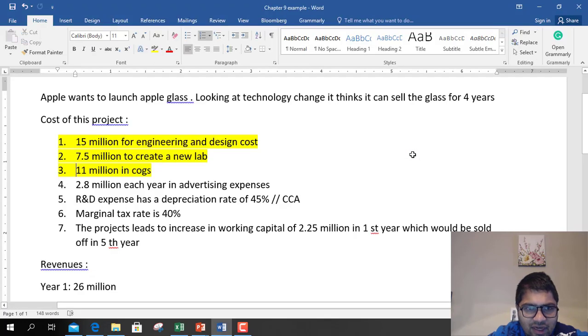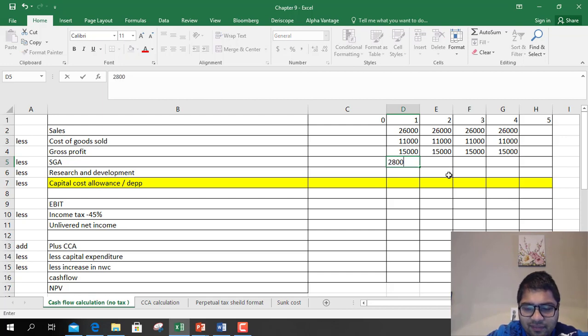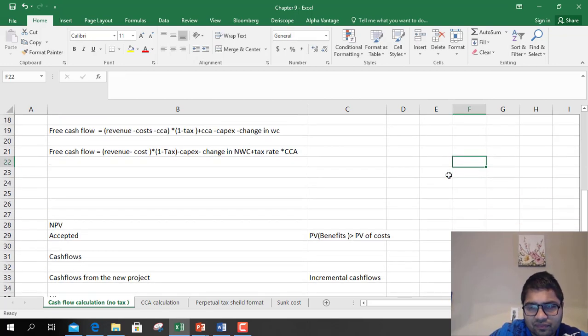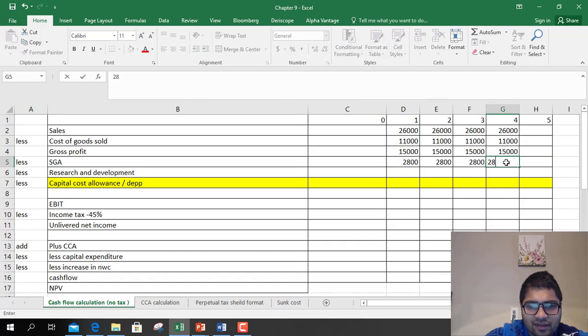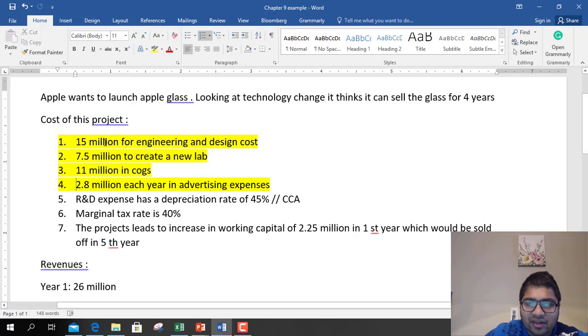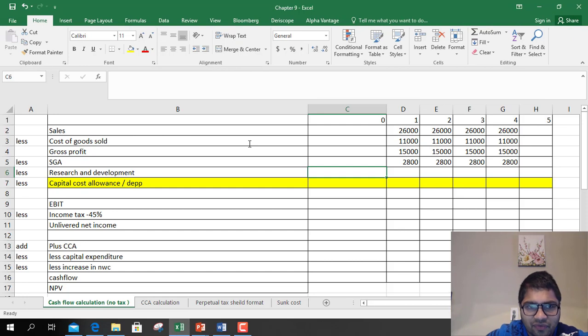Now, do you know advertising expense? Yes, $2 million in advertising expense. So I'll highlight that too because that's gone. So 2800, 2800, 2800 and 2800. So advertising expense is gone. Now research and development. So $15 million of engineering and design cost. So $15 million of R&D, but it only happens in year 0, right? It's at the start of the project. It doesn't happen later on.